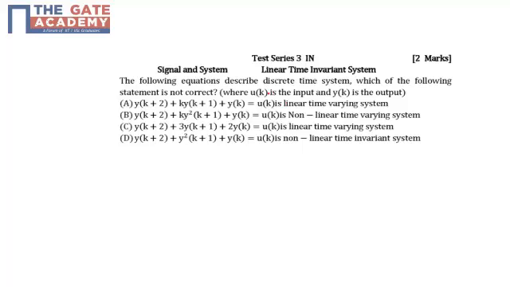Always remember, linear means the degree of the equation is 1. So yes, the first one is linear. And always remember the shortcut for finding a time varying system: if the time variable, the independent variable, is present somewhere outside, we can simply say the system is time varying. So yes, this system is time varying as well as linear. Since both of these are true, option A is incorrect.